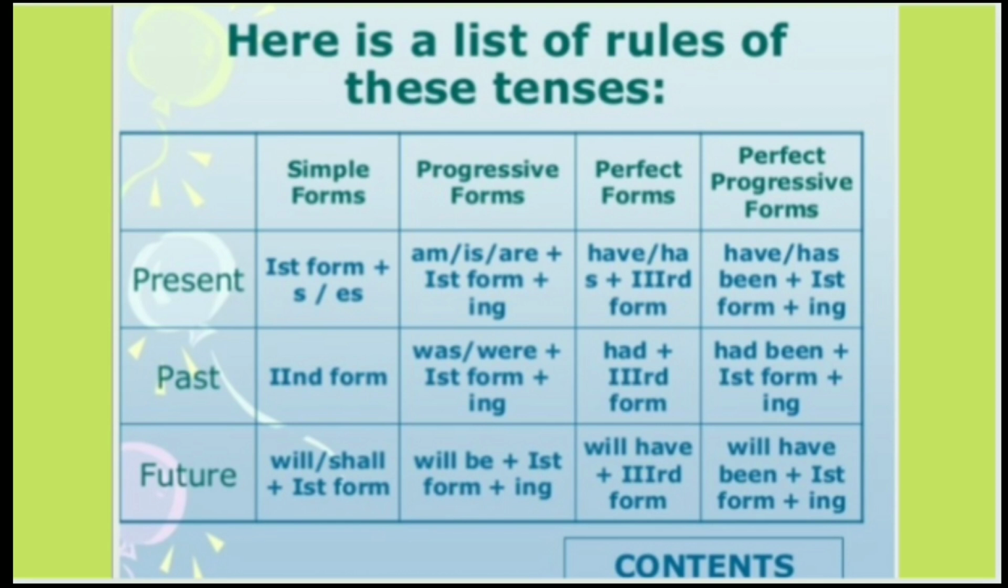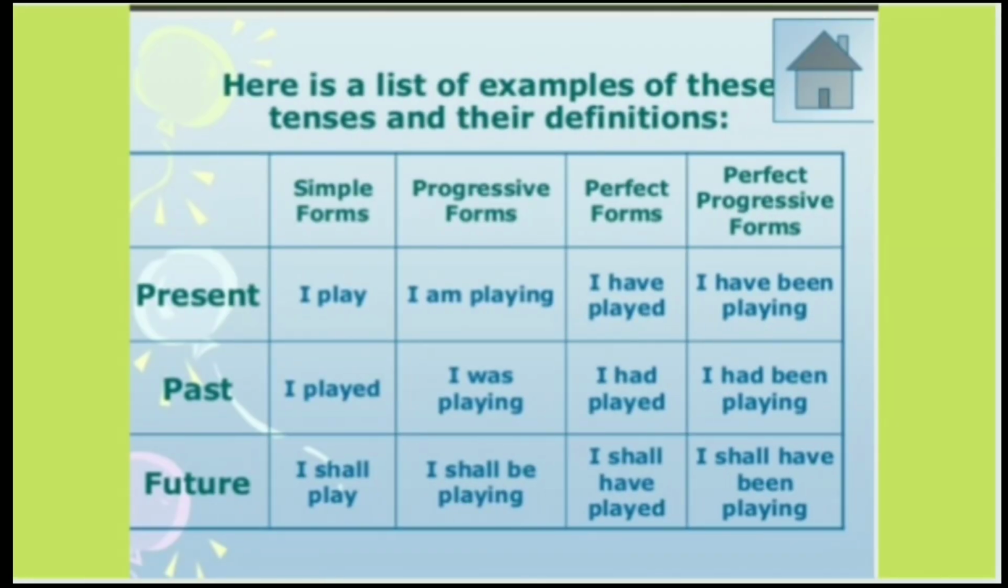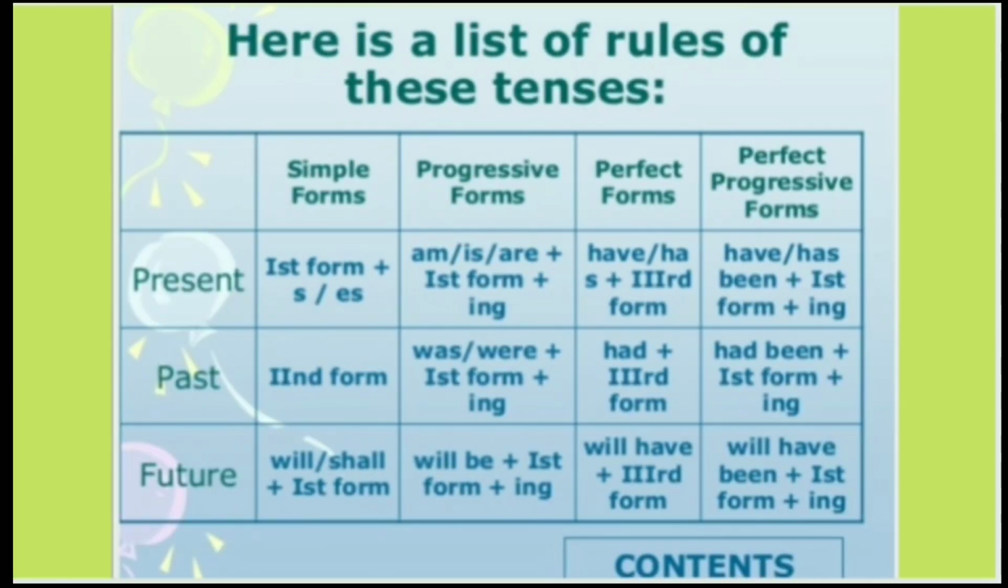For making it past, we'll use second form of the verb, and for converting it into future, we'll use first form of the verb with will or shall. So, if I want to make it very clear with the example, you can see here: I play, I played, I shall play.